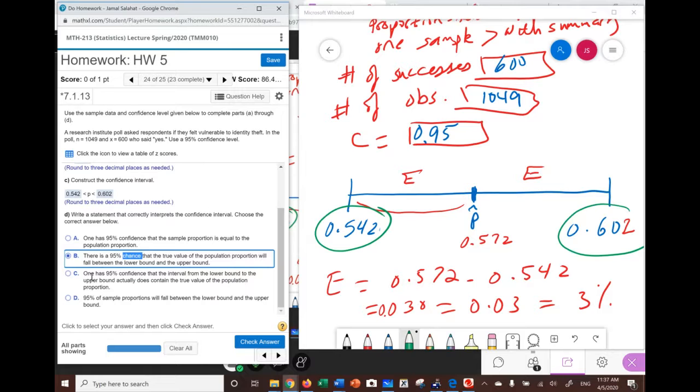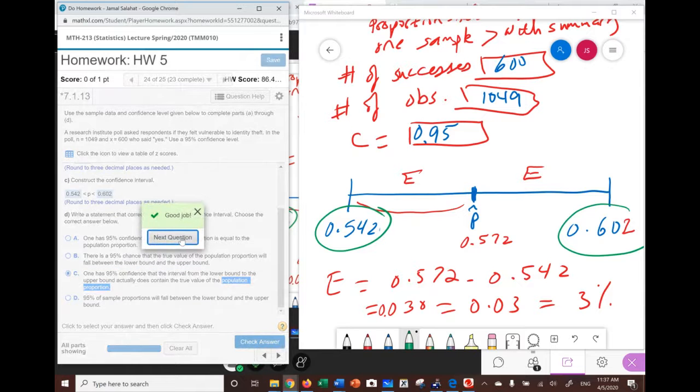Now the third one, or part C, is one has 95% confidence that the interval from the lower bound to the upper bound actually does contain the true value of the population proportion. This talks about confidence and it talks about population proportion. That is the one. If we go to part D, 95% of sample proportions will fall. That is not true, because this is the same as the chance. Part D doesn't talk about confidence. It talks about 95% of samples. It's not, I am 95% confident. So therefore, we're going to choose C, and C is the correct answer.